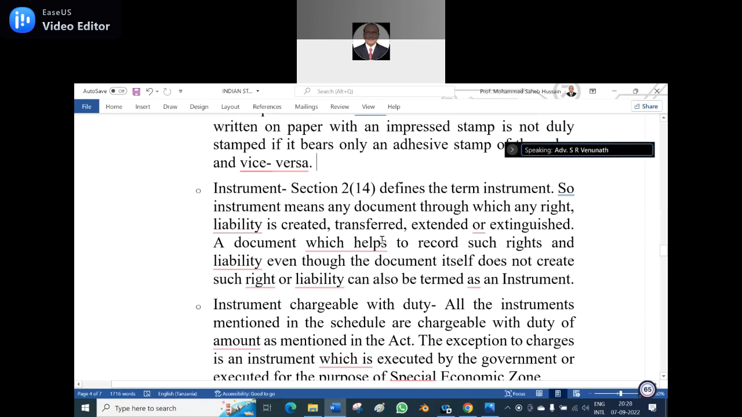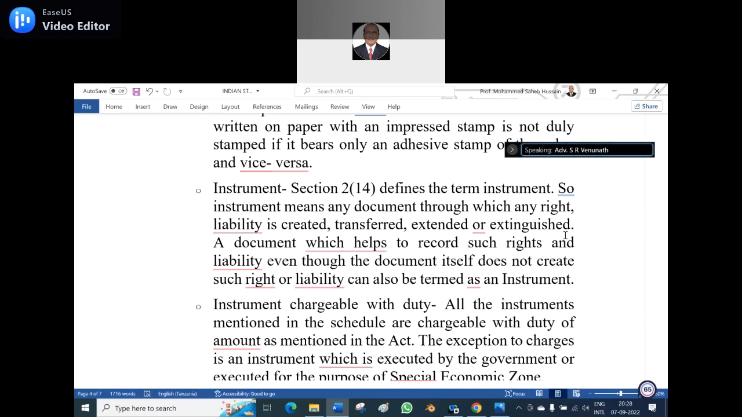Section 2, clause 14 defines the term instrument. The instrument means any document through which any right or liability is created. Like sale, the right is extinguished by the seller and the right is acquired by the buyer. What about in the mortgage? It is the bank or the institution which takes it. It is the interest only transferred, not the ownership. Is it clear?